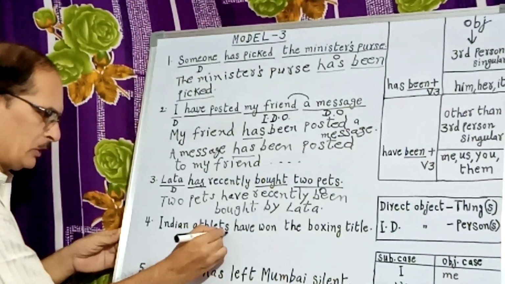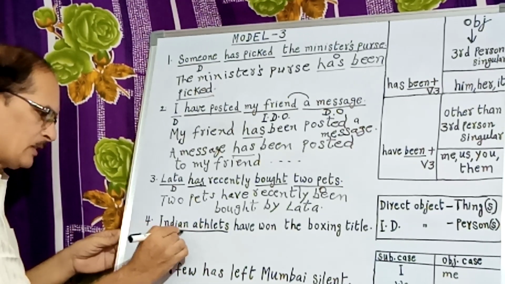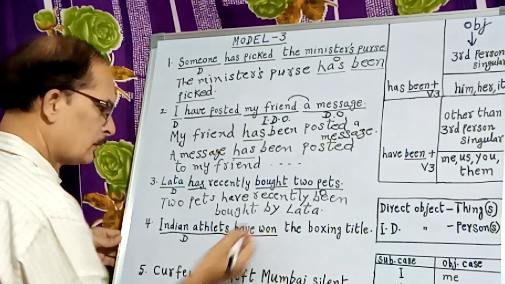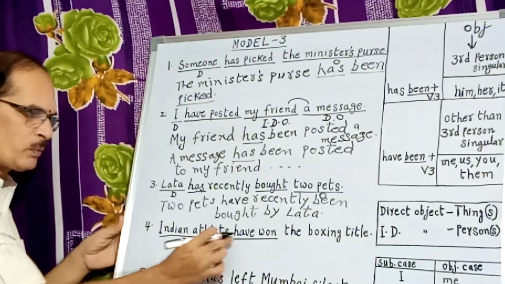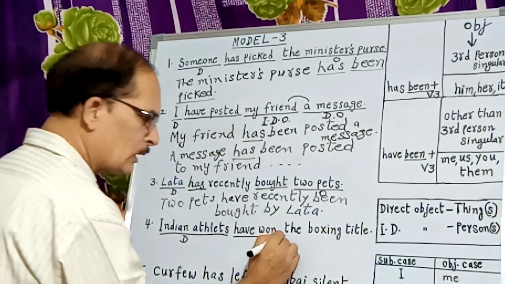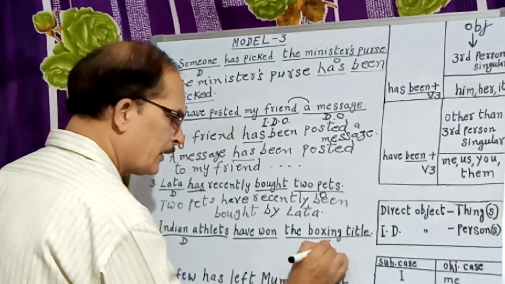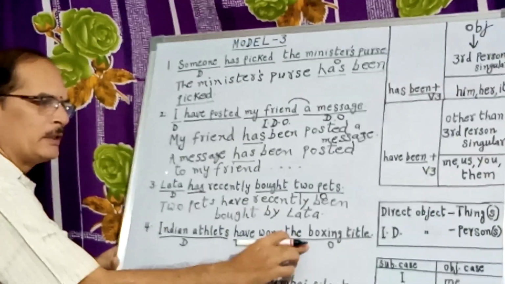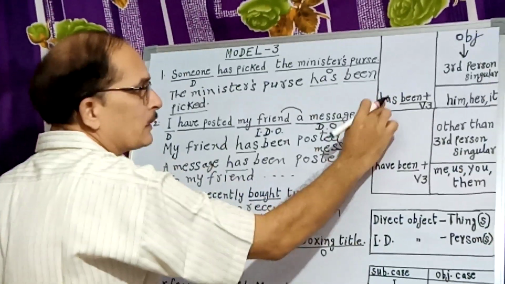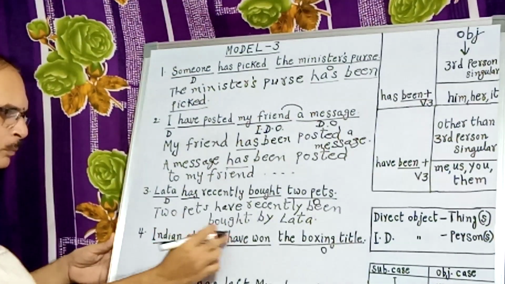So what is the subject here? Indian athletes. That is the subject as well as the doer. Have won. This is plural, that's why have is written here. Have plus V3, have won. Have won what? The boxing title. So the boxing title is a third person singular. When a third person singular is given as the object, we have to write has been only, not have been.